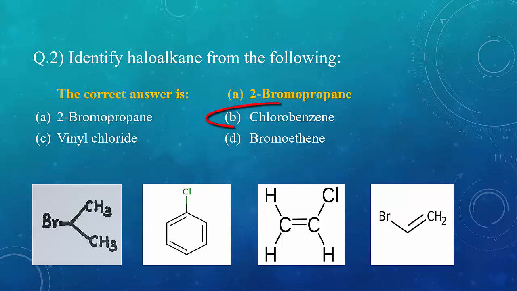In option B, chlorobenzene, chlorine is attached to benzene. So this is a haloarene. In option C, chlorine is attached to a vinyl group. So this is a vinylic halide. In option D, bromine is attached to a carbon-carbon double bond, showing that it is a haloalkene.